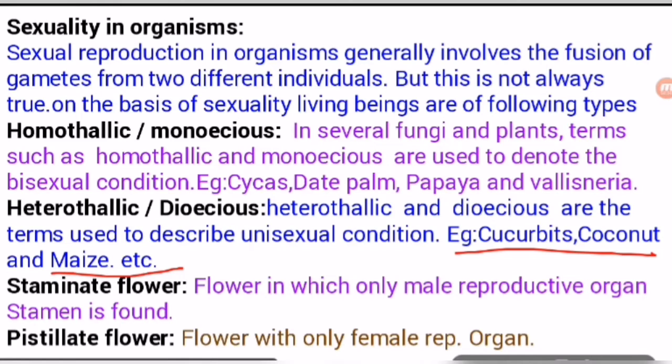These examples are very important, students. These are from the NCERT book, which is why many times they are asked in your exam. Staminate flower: what is a staminate flower? I told you earlier that when only the male reproductive part, the stamen, is found in a flower, it is a staminate flower. And when only the pistil is present, it is a pistillate flower. So this is about the sexuality of organisms.